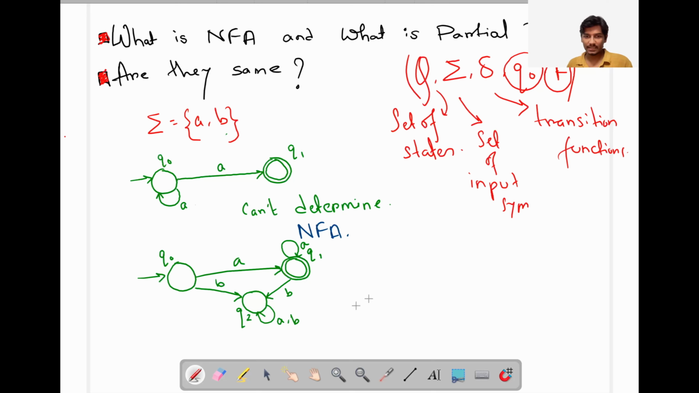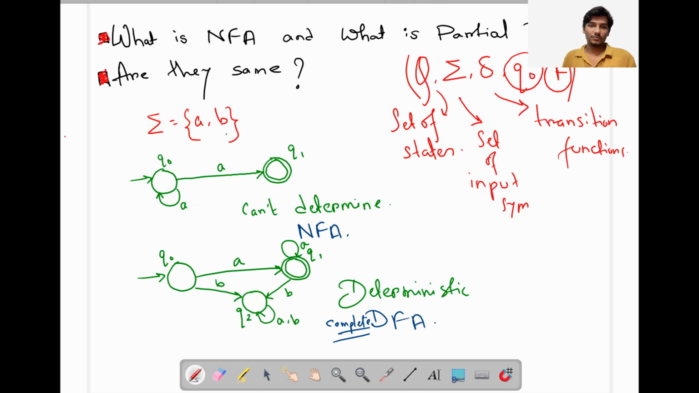Now, this is deterministic in nature. So we can call it a DFA. This is nothing but a DFA. We can also call it a complete DFA. Okay, this is a complete DFA.